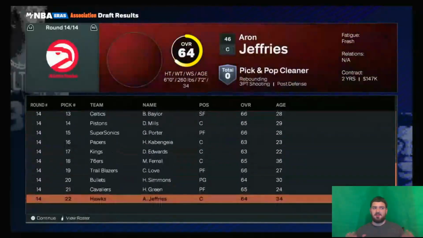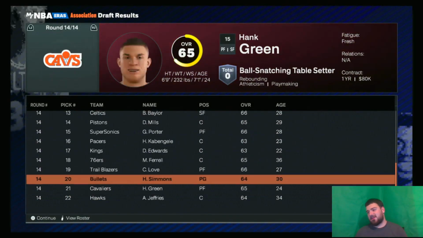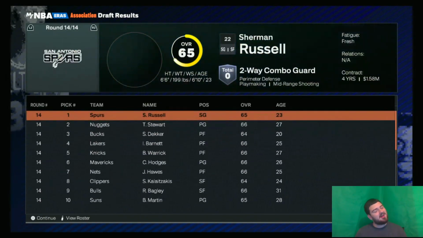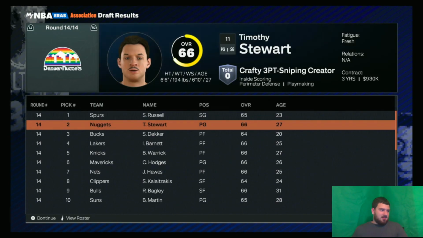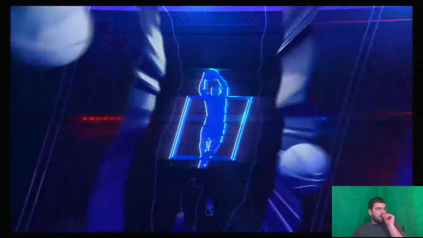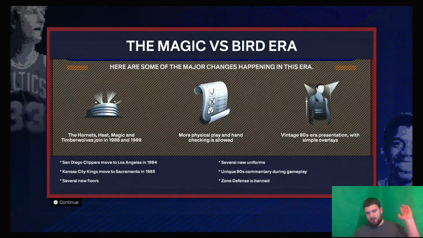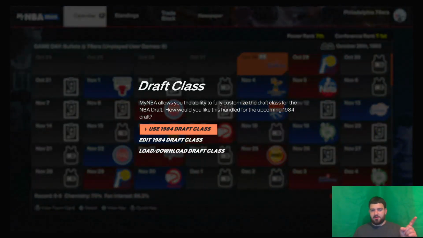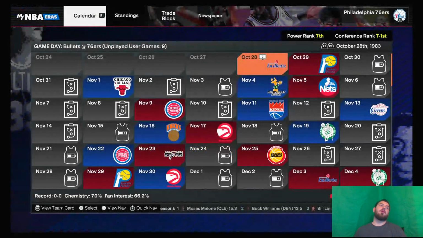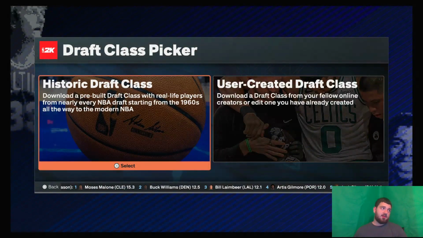And obviously, these first couple of years aren't going to be great because look at all the auto-generated players. That's one of the bad things about doing these videos, is they don't have the rights, I guess, to all players in history, which makes sense, but kind of sucks. So we will look at teams, of course. Magic versus Bird. Arrow. These are the rule changes that'll happen at some point. Here's our first scenario, though, to where we got to figure out historic draft class.